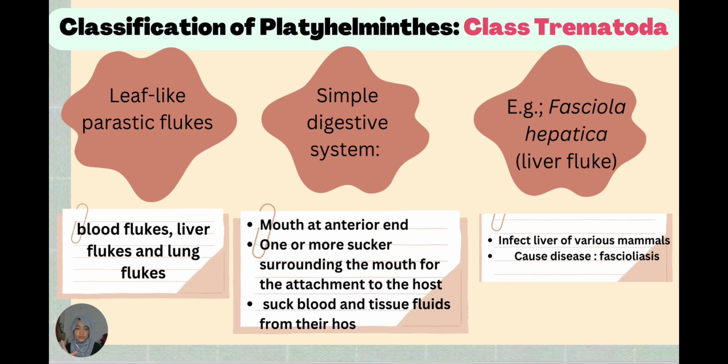They have a simple digestive system with a mouth at the anterior end, and one or more suckers surrounding the mouth for attachment to the host. They suck blood and tissue fluids from their host, which are also characteristics of parasites. An example is Fasciola hepatica, which is a liver fluke. They can infect the liver of various mammals and cause diseases such as fascioliasis.